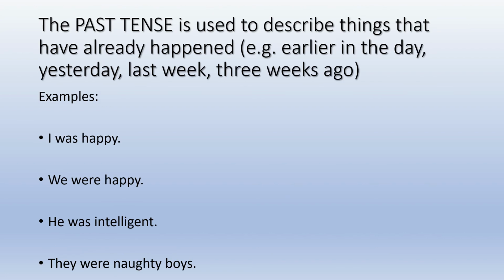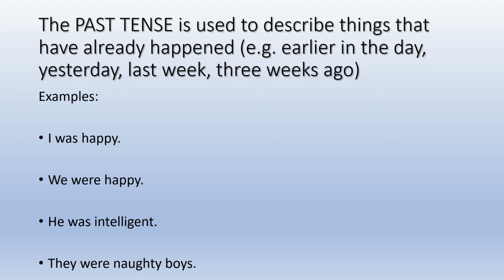On the other hand, the past tense is used to describe things that have already happened, like earlier in the day, yesterday, last week, or 3 weeks ago. Alright, here it means that the verb refers to past time, to a time that has already happened.